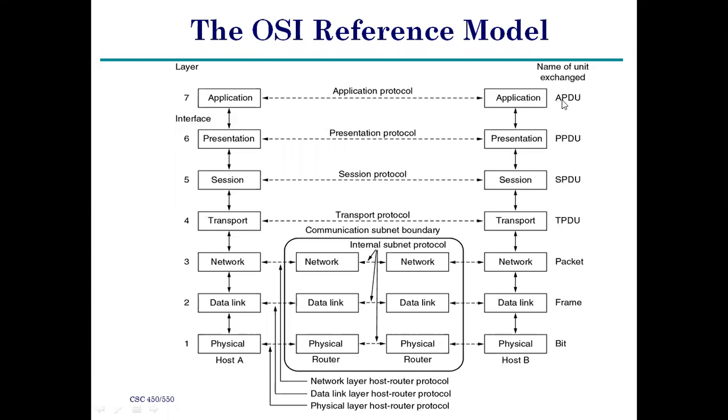APDU means application protocol data unit. It is one of the protocols handling information about a number of different applications. All these applications are maintained by the APDU. From one protocol to the next, some information is carried, and that is handled by the presentation protocol data unit. The session layer is handled by the session protocol data unit.